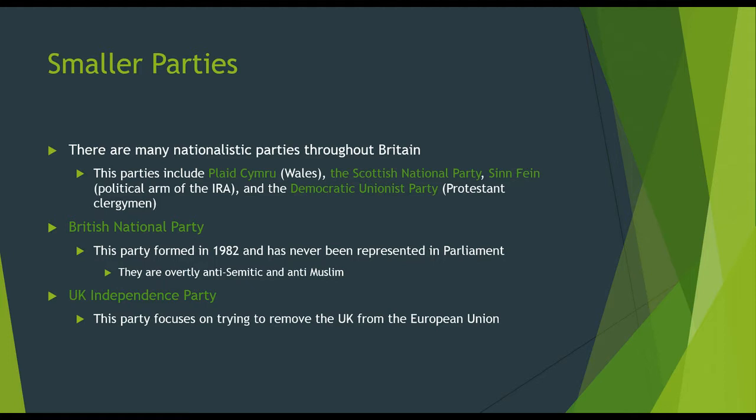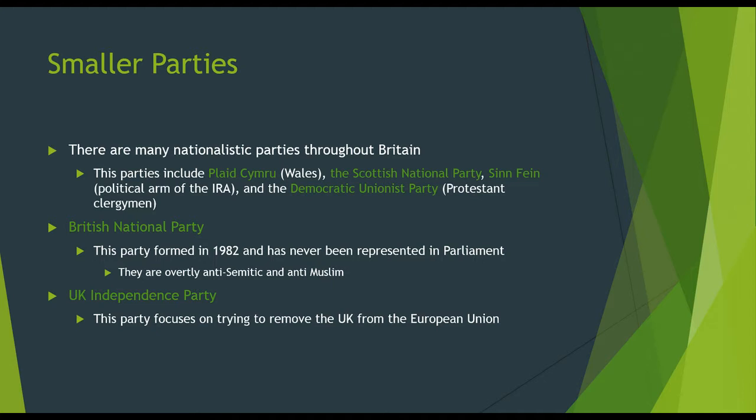So there's the Plaid Cymru, which is Wales. There's the Scottish National Party. There's Sinn Féin, which is the political arm of the IRA, and the Democratic Unionist Party, and these are Protestant clergymen. So you can kind of pull from that, you're going to have a party from Wales, which is going to be more nationalistic. You're going to have the Scottish National Party, which is more nationalistic. Sinn Féin is the political arm of the IRA, so it's going to be much more pushing for Irish rights and things like that. And then the Democratic Unionist Party, which is the Protestant clergymen, they're going to push for more religious concepts within the nation.